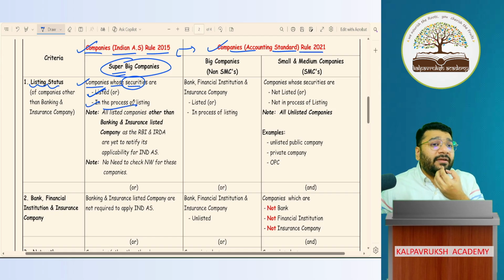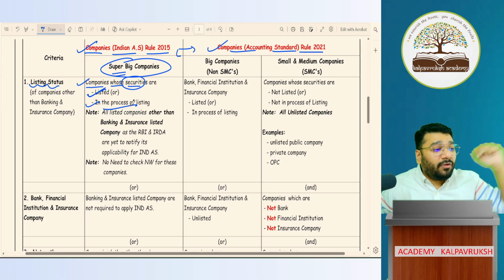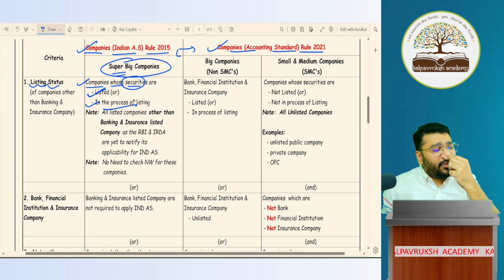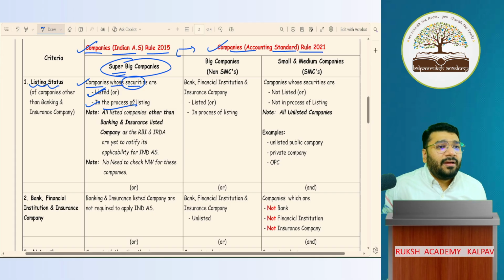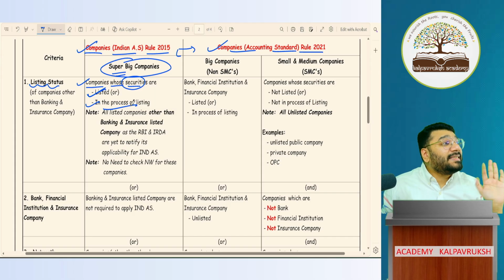Can you tell me one very famous company, whose product we almost use in our daily life, that is in the process of listing? I'm not sure, boAt, I think boAt is in the process of listing. Okay. Anything else? Milky Mist. What do we get from Milky Mist? Paneer, dairy products, ice cream is there. Very good. So Milky Mist is in the process of listing.